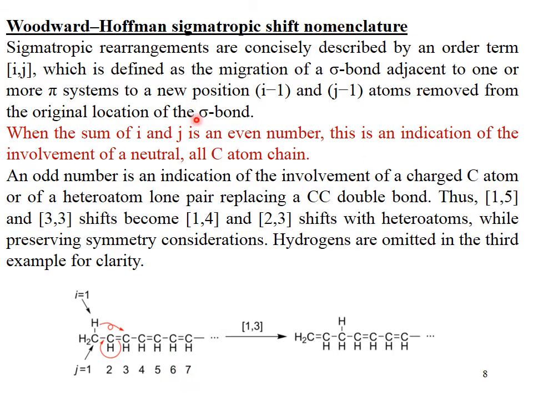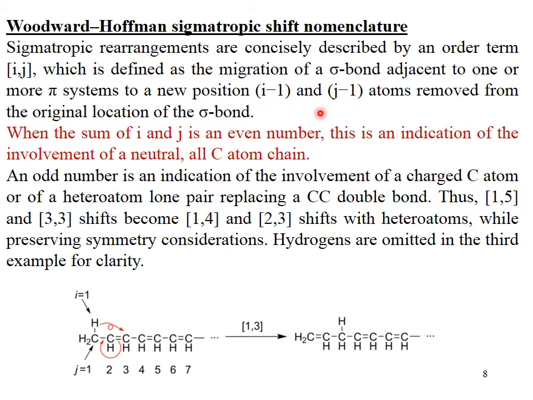Sigmatropic rearrangements are concisely described by an order term [i,j], which is defined as the migration of a sigma bond adjacent to one or more pi systems to a new position i-1 and j-1 atoms removed from the original location of the sigma bond. In simpler words, the movement of the sigma bond is towards the pi bond. An odd number is an indication of the involvement of a charged carbon atom.